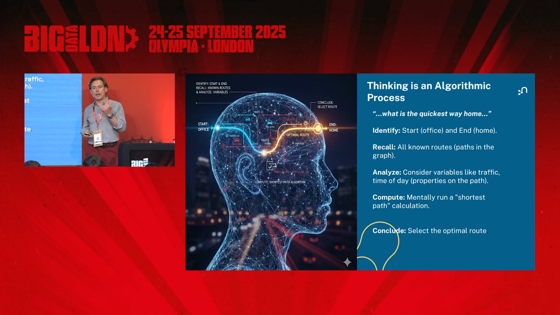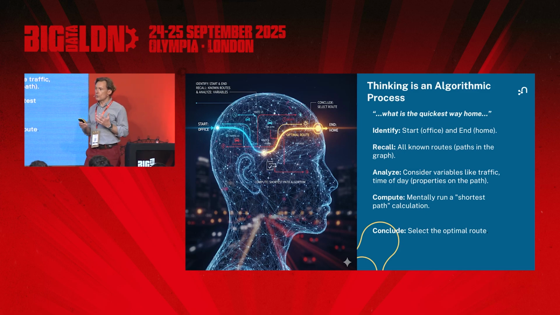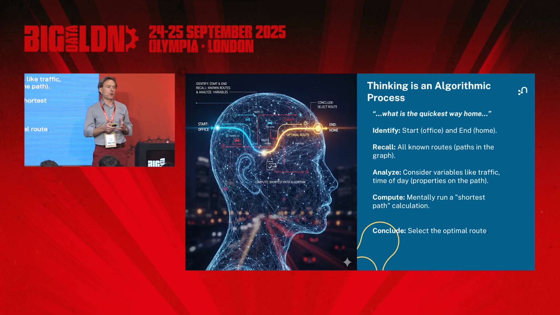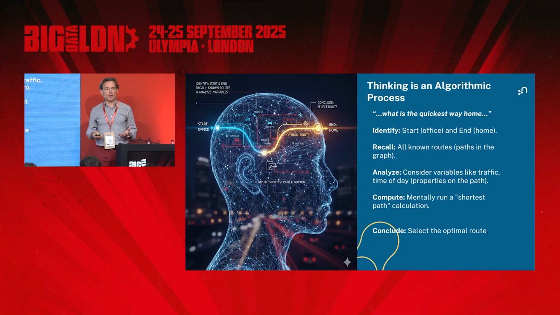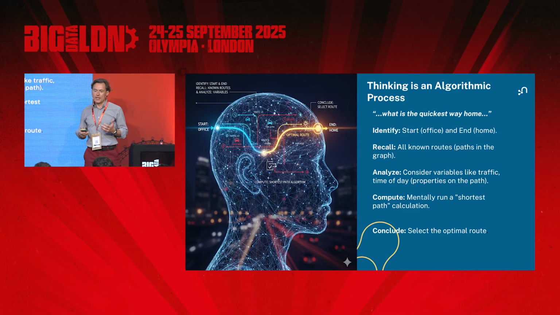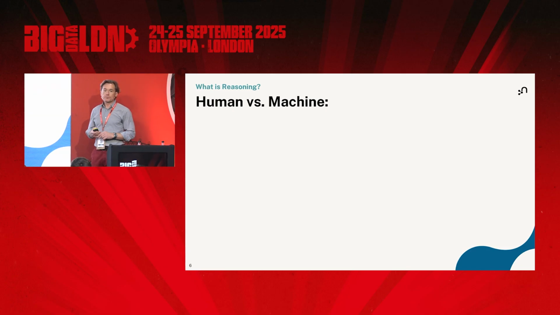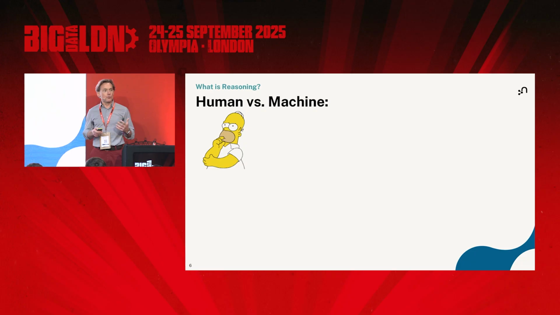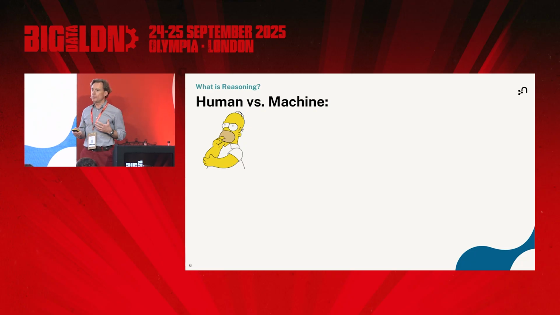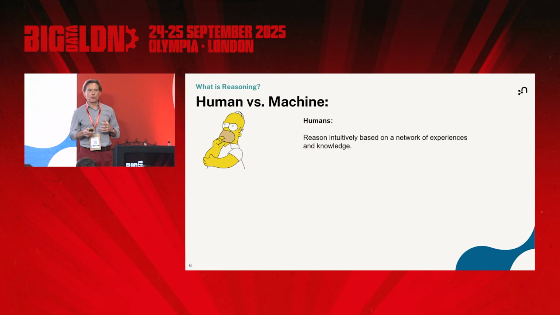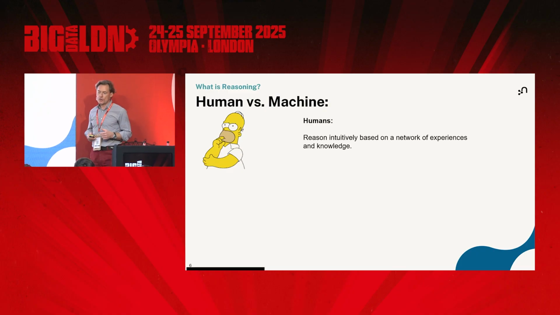So in your mind already, what we all do is compute some form of algorithm. We go through steps and we compute an algorithm. And you can see where this is going: algorithms and graphs are related in that respect. As a human, the way we think is all a little bit messy. We do run an algorithmic process, but it's a bit messy, and machines need a lot more structure.